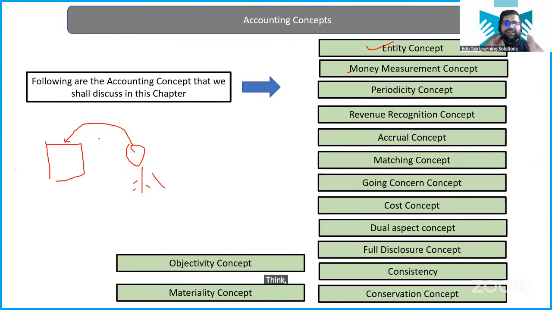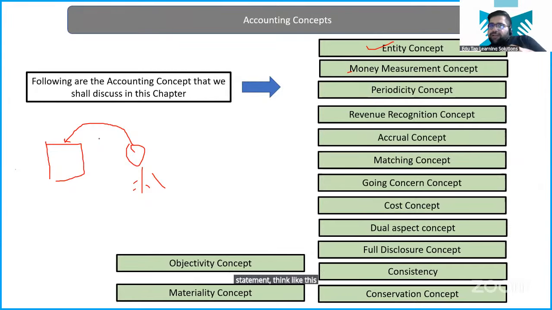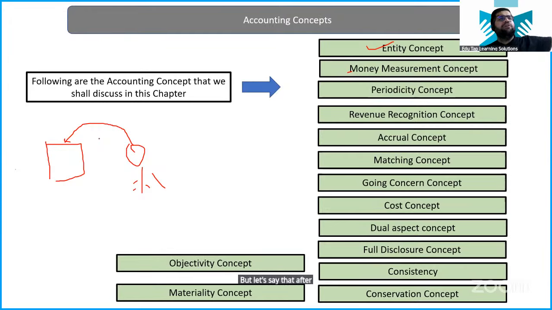Think. I'm not forcing you to accept this statement. Think like this: if capital is a liability, why is it a liability? Simply because a time will come when the business will definitely wind up. I don't know the exact time, but let's say after 15 years the business is concluded.